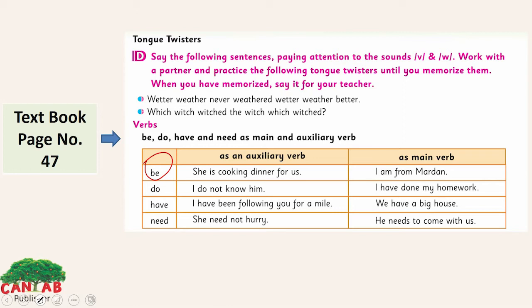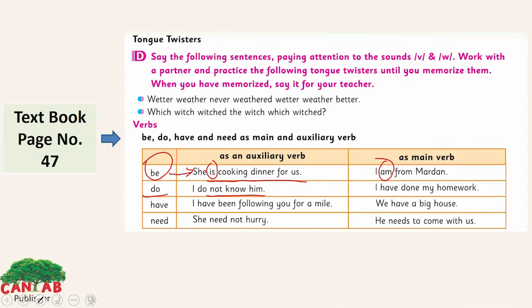The word be. Here, "She is cooking dinner for us." Here, be refers that this person, she, is in the situation of making dinner. Here the auxiliary verb is "is", referring to the present situation. And how it will work as the main verb: "I am from Mardan." Am here is the state verb, which tells you the state of something. She's in the state of cooking and he is from Mardan. Both these states we have here.